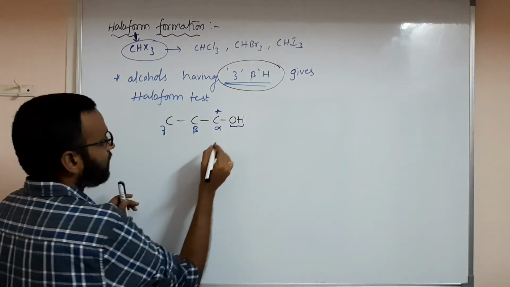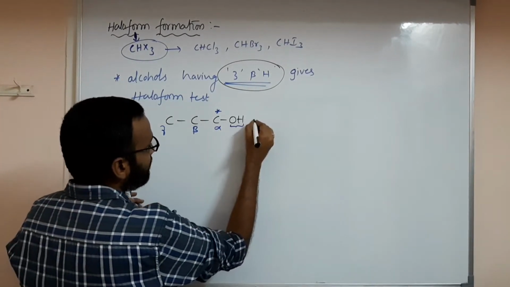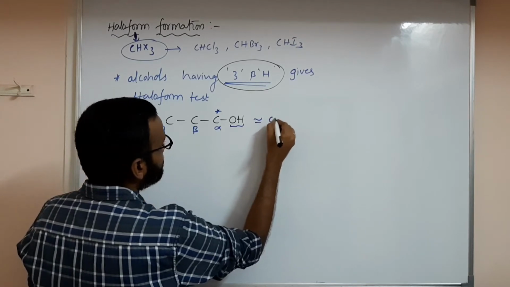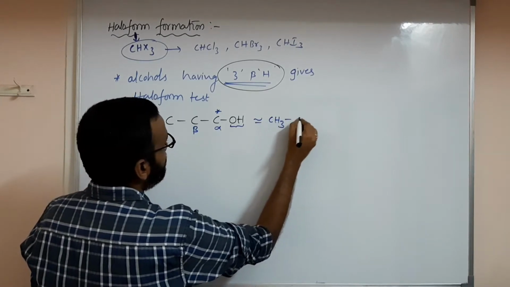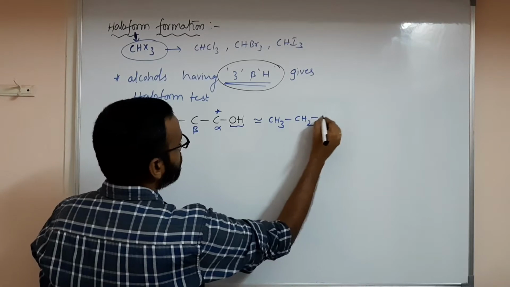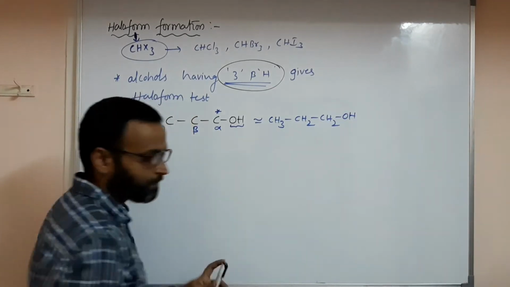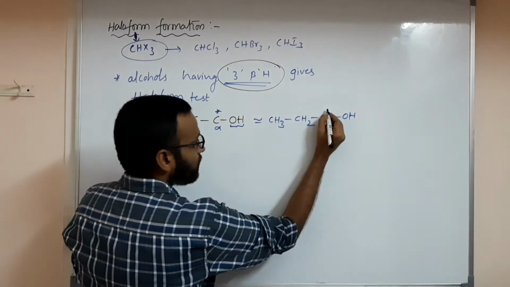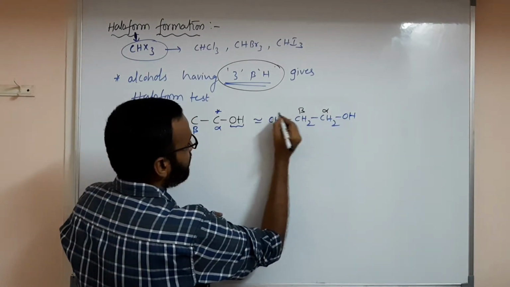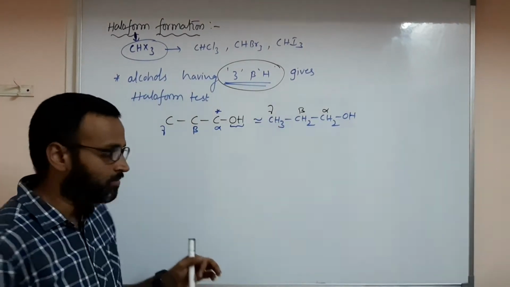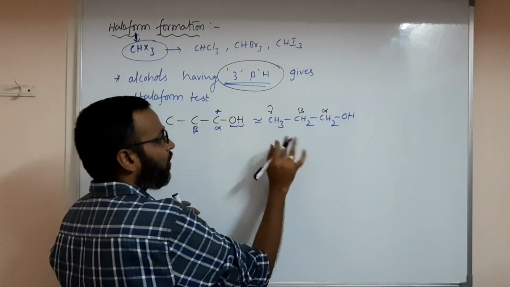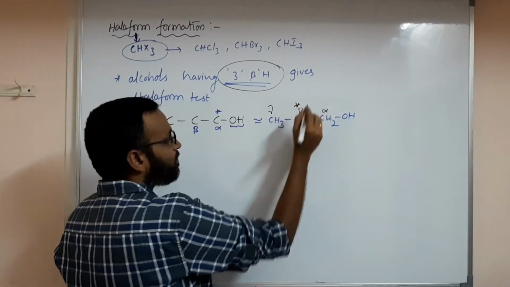If you write this clearly, what can you write? CH3, CH2 and CH2OH. So this is alpha, this is beta and this is gamma. What you have to observe is the beta carbon.